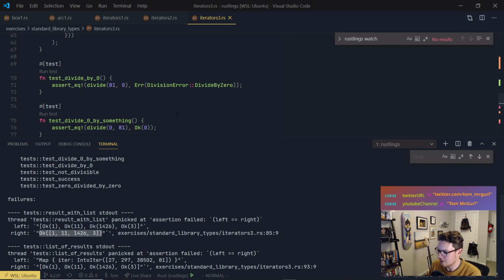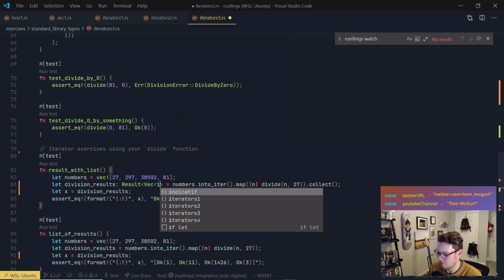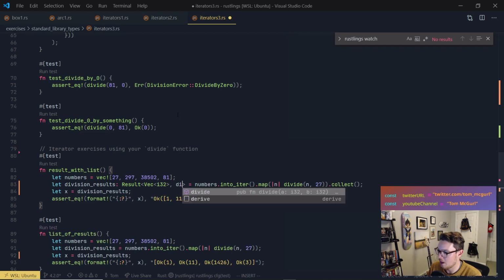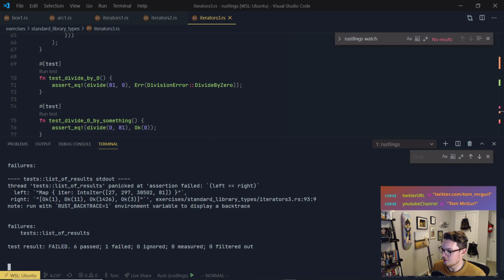So I said, okay, instead of modifying my code, let me just modify the type here and specify that what I actually want is a result. What kind of result? Well, I want it to either, in the successful case, be a vector of signed 32-bit integers, or I want a division error. I save that, and it passed. So it actually is returning me the correct thing, which is really awesome.